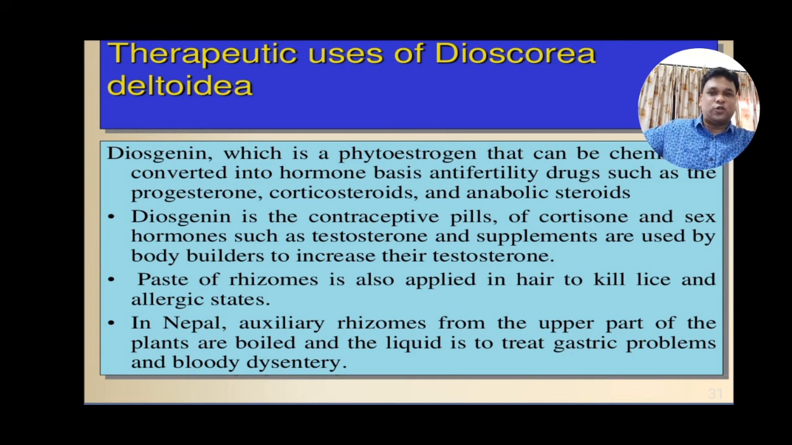This testosterone is also useful as a supplement used by bodybuilders to increase their testosterone and body weight. The paste of the rhizome is also applied to hair to kill lice and in allergy states. The decoction of the rhizome is also useful to treat gastric problems and bloody dysentery.